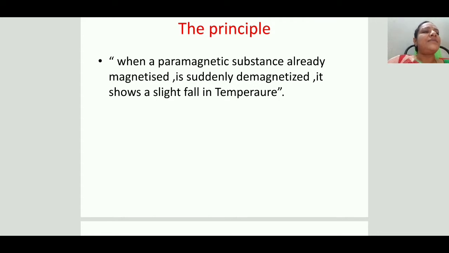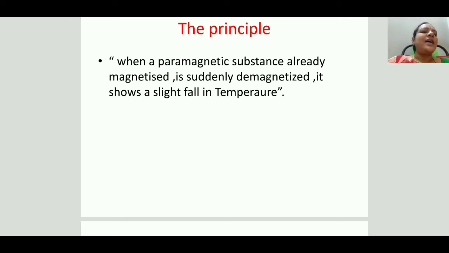When a paramagnetic substance that is already magnetized is suddenly demagnetized, it shows a slight fall in its temperature. Simply, in adiabatic demagnetization, magnetized material is converted into demagnetized material adiabatically. That is the principle.